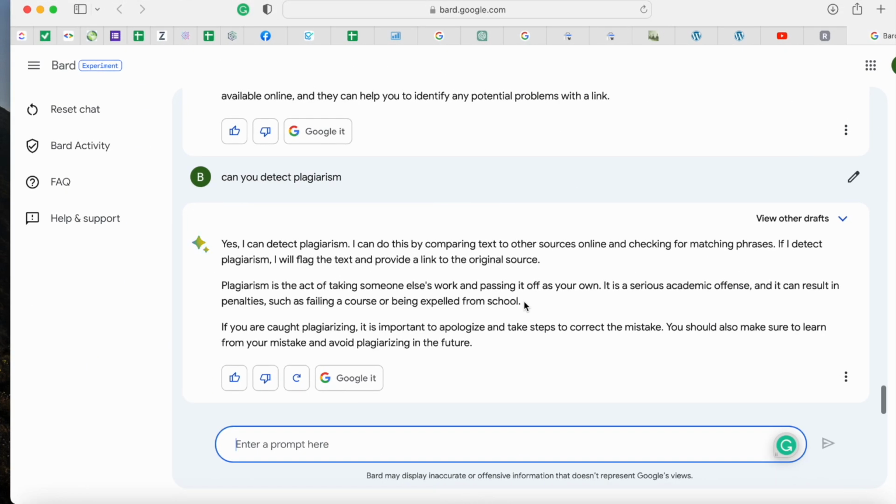All right, so the first thing I wanted to do is to run a plagiarism check on content that's generated by ChatGPT, because I know a lot of people are doing it. So I asked Bard if it could detect plagiarized content, and Bard says, yes, I can detect plagiarism. I can do this by comparing text to other sources online, by checking for matching phrases. If I detect plagiarism, I'll flag the text and provide a link to the original source.